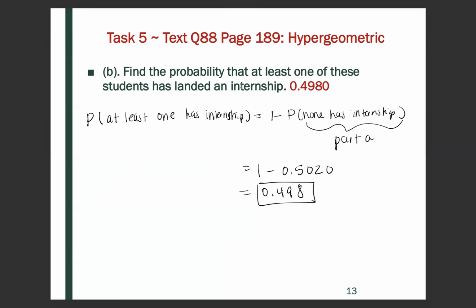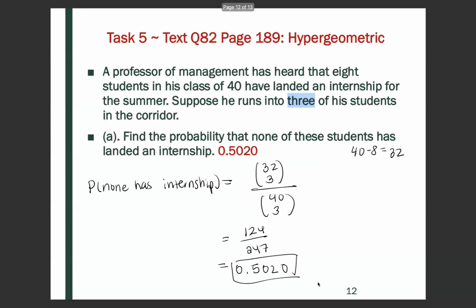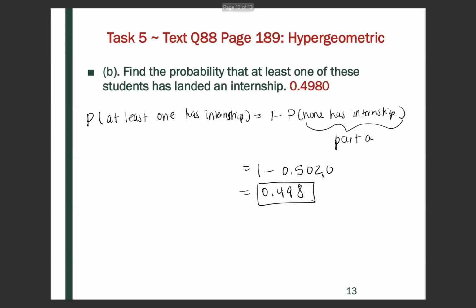Find the probability that at least one of these students has landed an internship. So the probability that at least one has landed an internship is equivalent to 1 minus the complement of that, which would be that no one has landed an internship, which we had found in part A. So we would just do 1 minus 0.5020 to get 0.498.